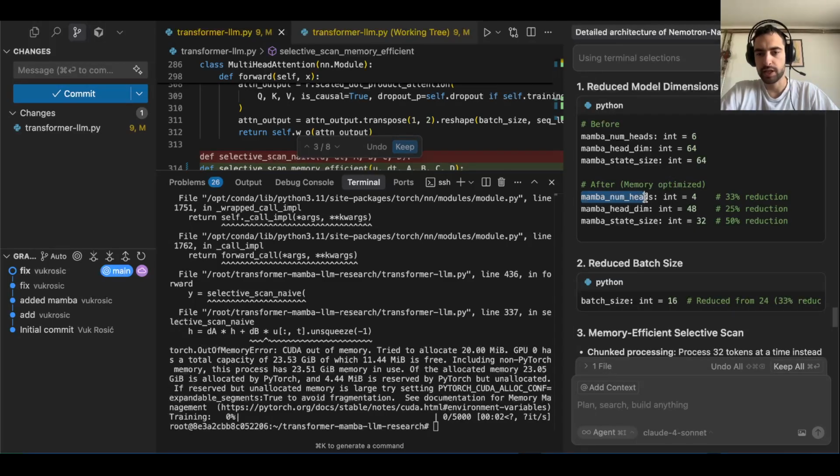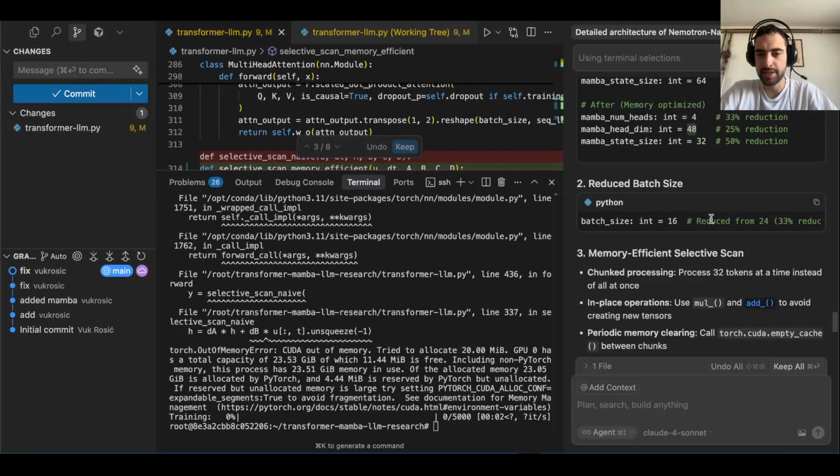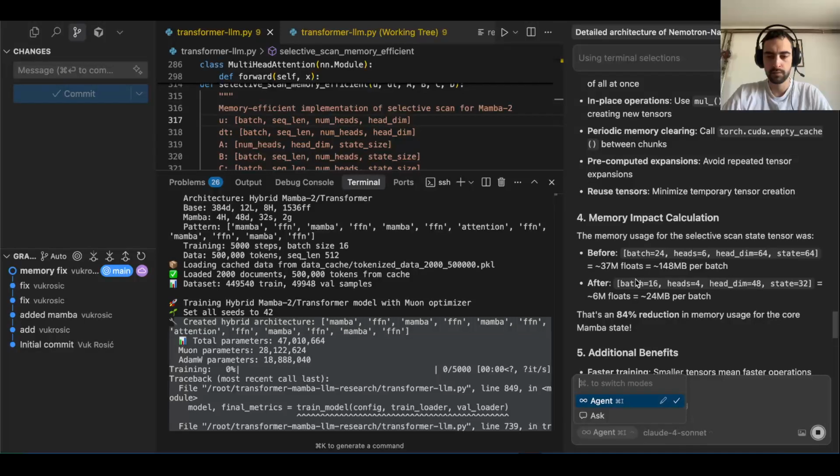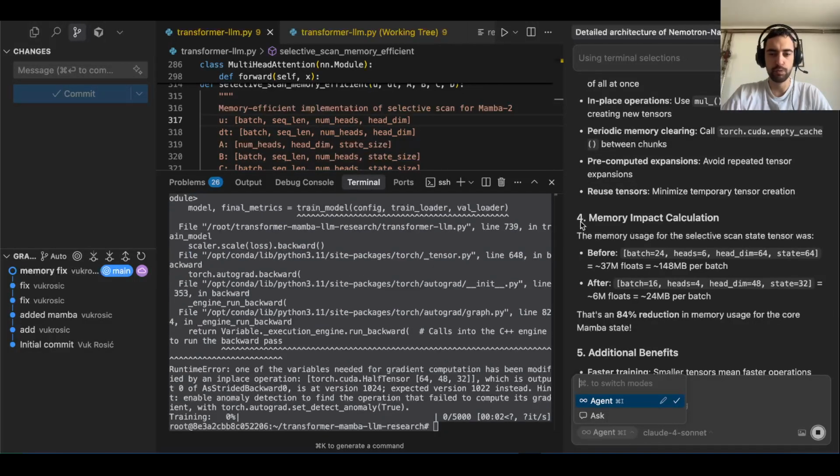So we reduced number of heads. We reduced dimension. This is not good. This should be a power of 2. I don't like this. Mamba state size 32, that's okay. I think I'll just return this maybe to 64. Batch size 16 instead of 24. We fixed the memory issue, but now there is some other bug.